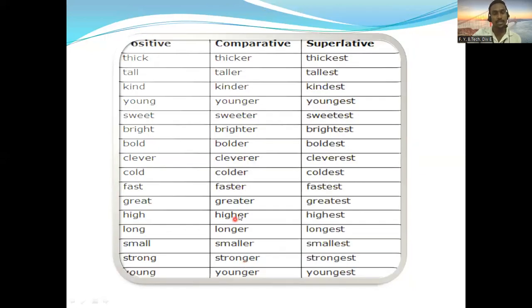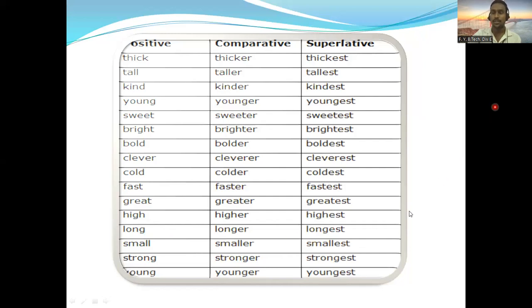And again, I think that we have done thick, thicker, thickest; tall, taller, tallest; kind, kinder, kindest; young, younger, youngest; sweet, sweeter, sweetest; bright, brighter, brightest; bold, bolder, boldest; clever, cleverer, cleverest; cold, colder, coldest; fast, faster, fastest; great, greater, greatest; high, higher, highest; long, longer, longest; small, smaller, smallest; strong, stronger, strongest; young, younger, youngest.